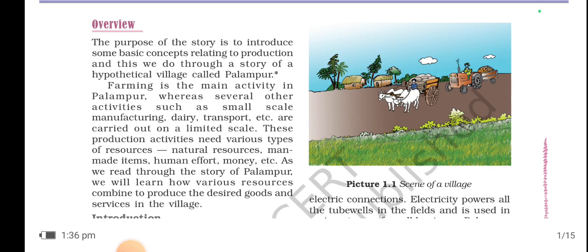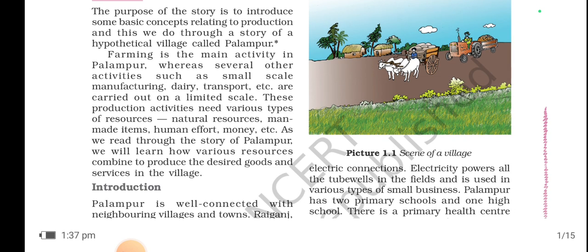Now these production activities need various types of resources. Definitely they need resources. Without resources nobody can work properly. So what are those resources? Let us understand. These are natural resources, man-made items, human effort, money, etc. As we read through the story of Palampur, we will learn how various resources combine to produce the desired goods and services in the village.